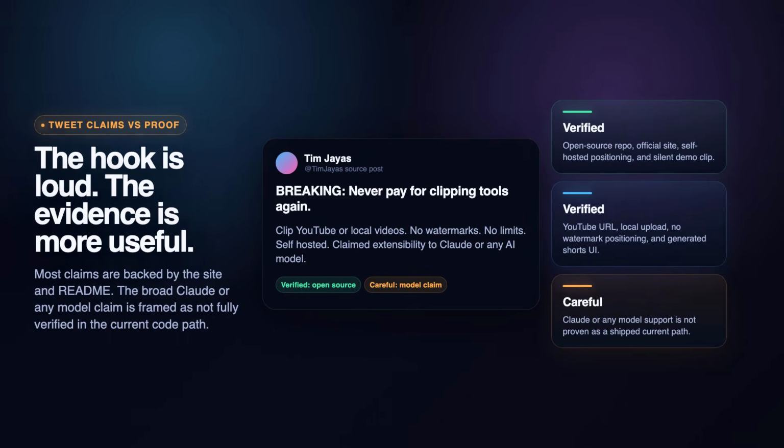The first 4 claims are backed by the official website and repo positioning. The last one needs care. The current source is centered on Gemini. The creator mentions OpenRouter and model choice as future improvements in the tutorial, so I would not sell that as shipped proof yet. We keep the hook on screen, but tie every label to source proof.